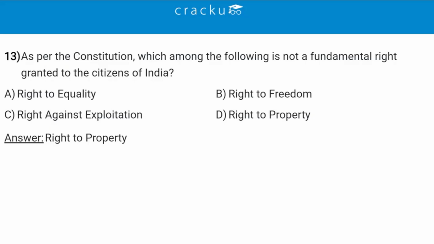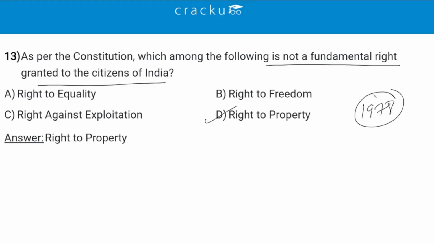As per the constitution, which among the following is not a fundamental right granted to the citizens of India? So option D, right to property, is a right which is not granted as a fundamental right to the citizens of India. So it was removed from the fundamental rights by the 44th Constitutional Amendment Act in 1978, and it is now recognized as a legal right under Article 300A. So right to property is the correct answer.